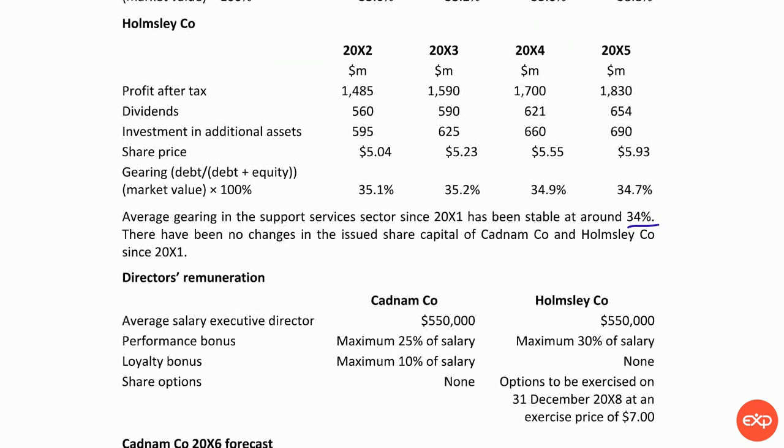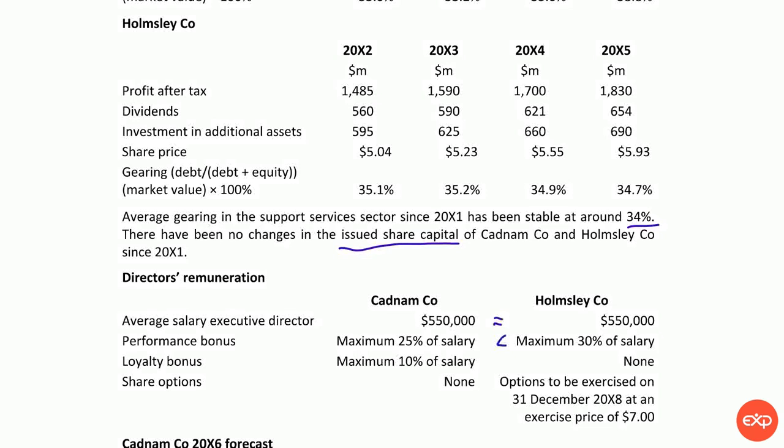So this means that everything was financed through debt. Directors' remuneration. Let's have a look. So we have average salary of executive director, and they're the same. Performance bonuses are slightly higher for Homestay. We have loyalty bonus, and there is loyalty bonus for Cadnam, but no loyalty bonus for Homestay.